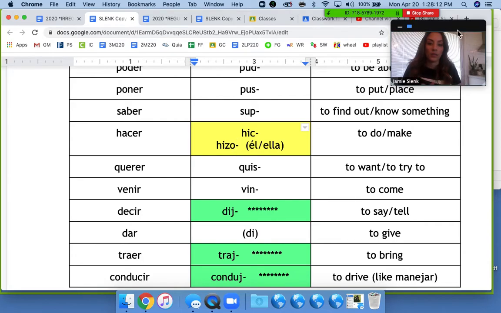The reason why it's with a Z is because if we were to put the letter O next to the letter C, it makes a k sound. So this would have to read hico, which does not sound like the verb hacer at all. So anytime you're doing he or she, did or made, it's hizo with the letter Z.